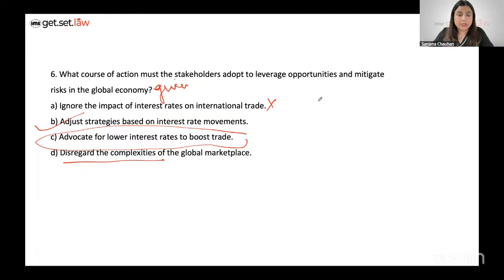So overall, this particular passage to me is a full scorer. Full scorer. Leave no room for making silly mistakes here, right? Having said that, let's quickly solve the next passage for this session.